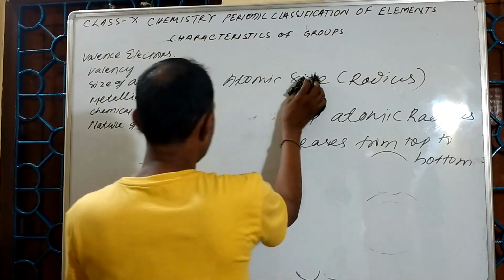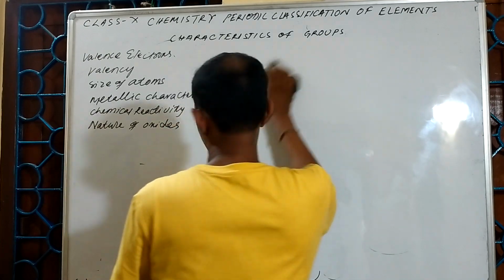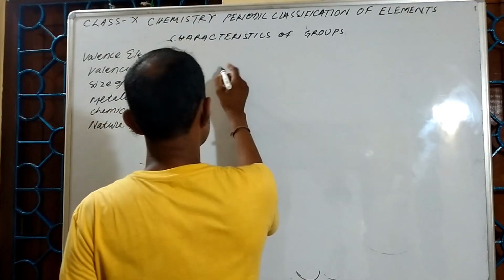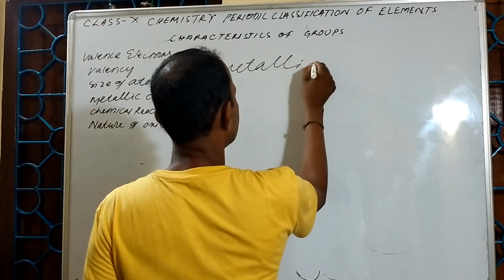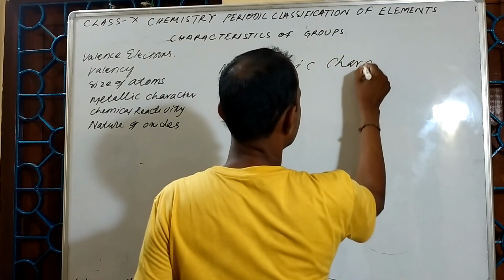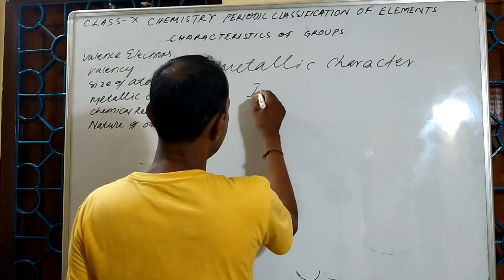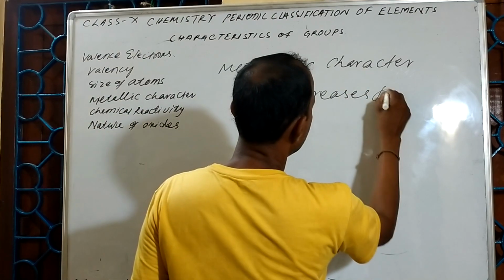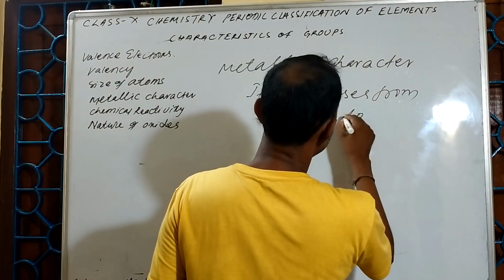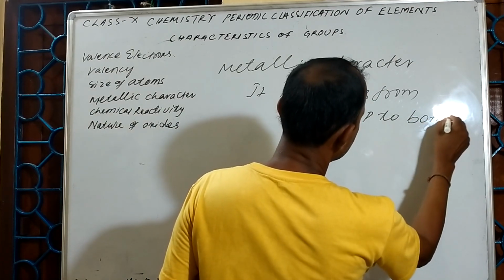Next point is the metallic character. It increases from top to bottom.